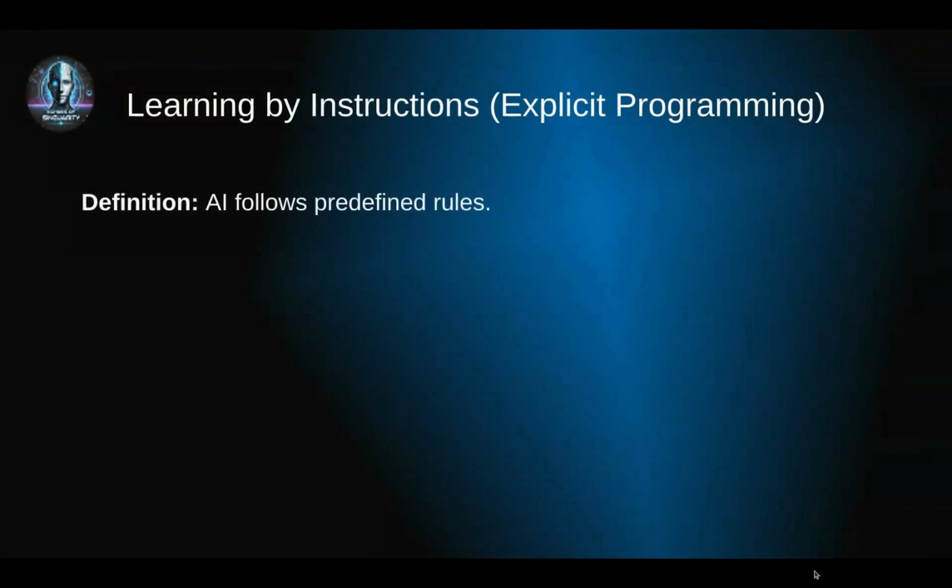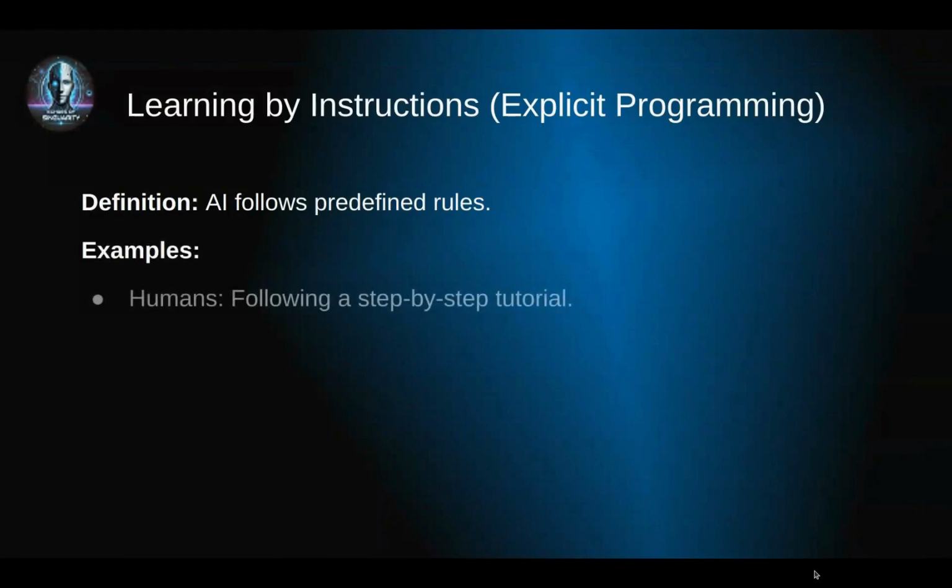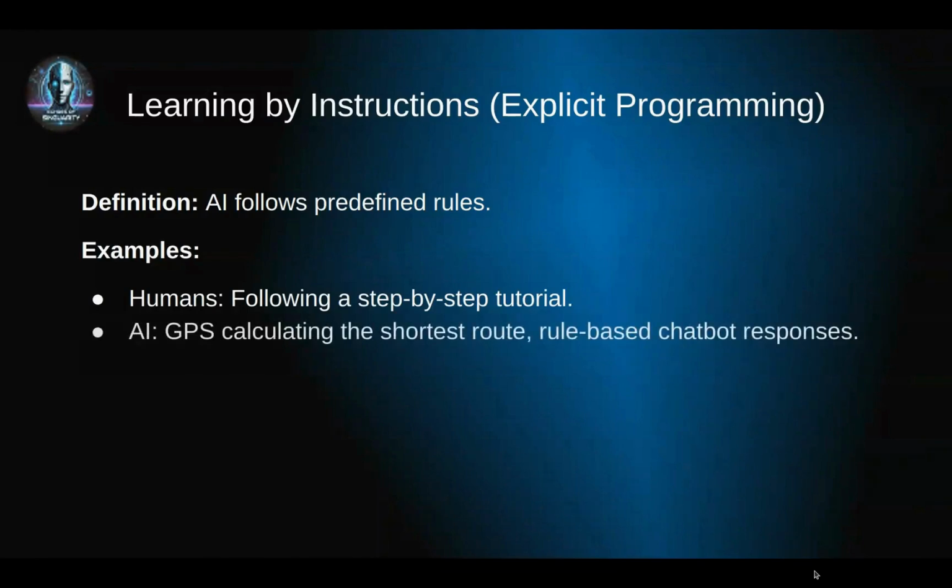Next, we have learning by instructions. Here, AI follows explicitly programmed rules to perform tasks. It doesn't learn by itself but follows a fixed set of rules given by programmers. For example, in real life, if you're following a step-by-step tutorial to solve a math problem, that's learning by instructions. In AI, a GPS system calculates the shortest route based on predefined rules, or a chatbot gives fixed responses based on programmed instructions. The drawback: AI can't improve beyond the given rules, it's limited to what it has been programmed to do.